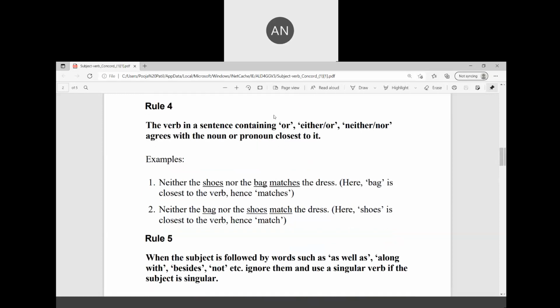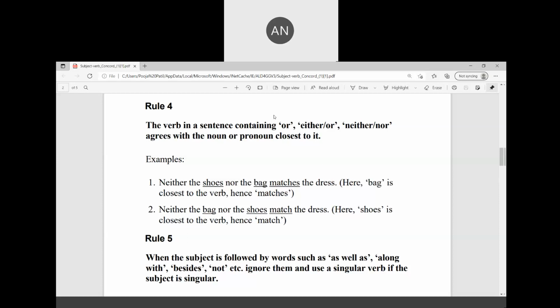Neither the shoes nor the bag matches the dress. So there are shoes also, bag also, but the closest is bag. Here bag is closest to the verb, hence matches.